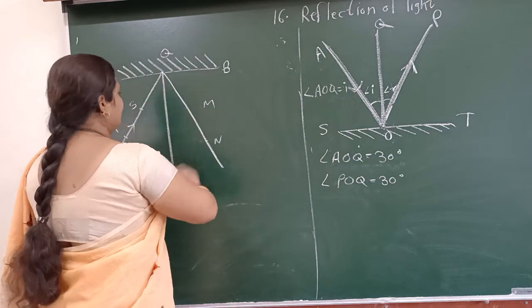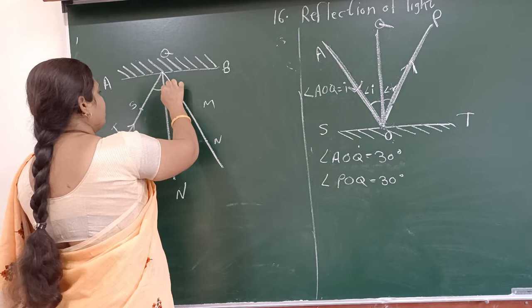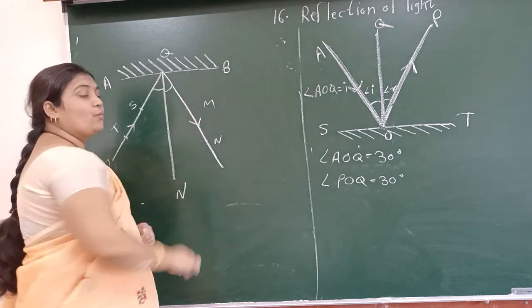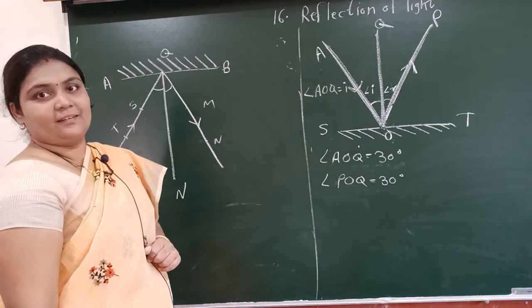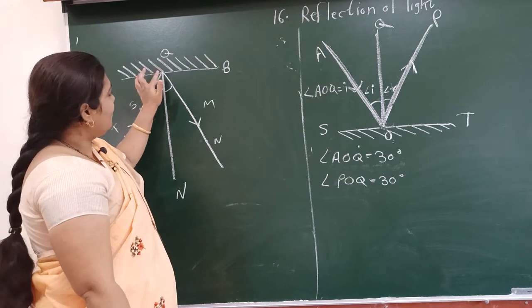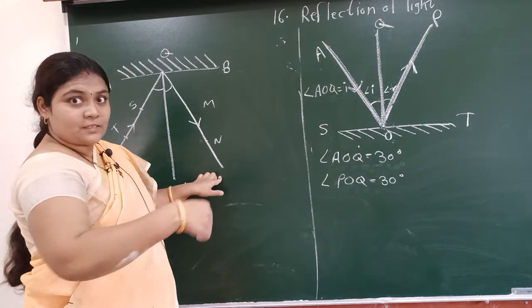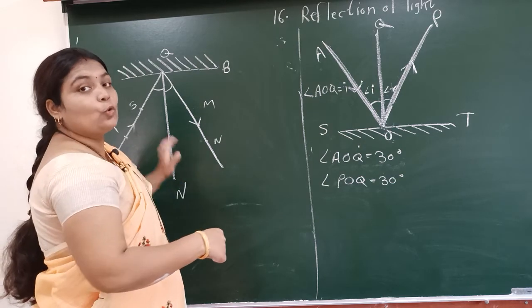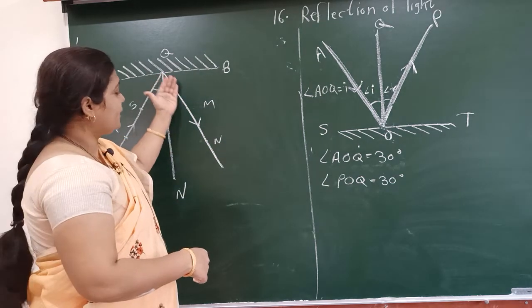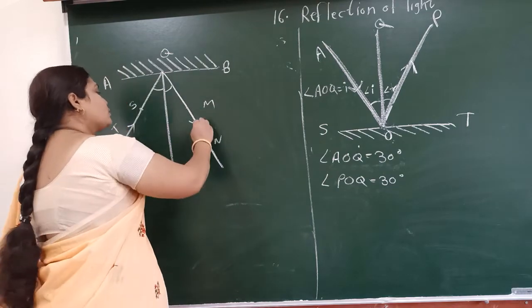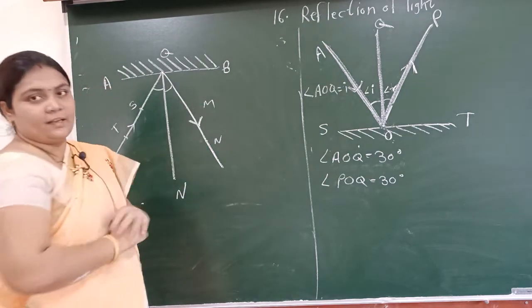Suppose our pin is here. Now this is our reflected ray. The reflected ray always moves away from the surface. The incident ray moves towards the surface, and the reflected ray moves from the surface. Okay, so this is our reflected ray.